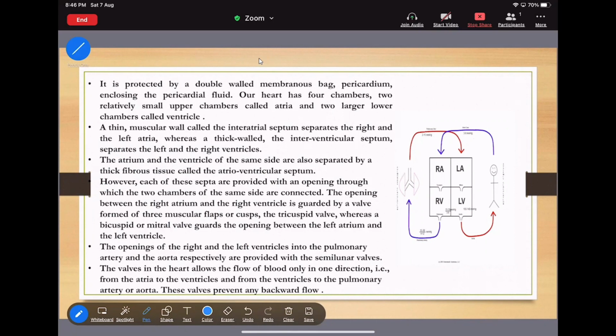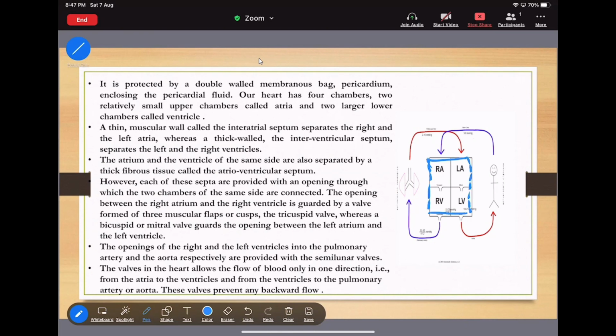Okay, our heart has the 4 chambers. 2 relatively small upper chambers that are called atria, and the 2 larger lower chambers that are called ventricles. Now see, this is the human heart.